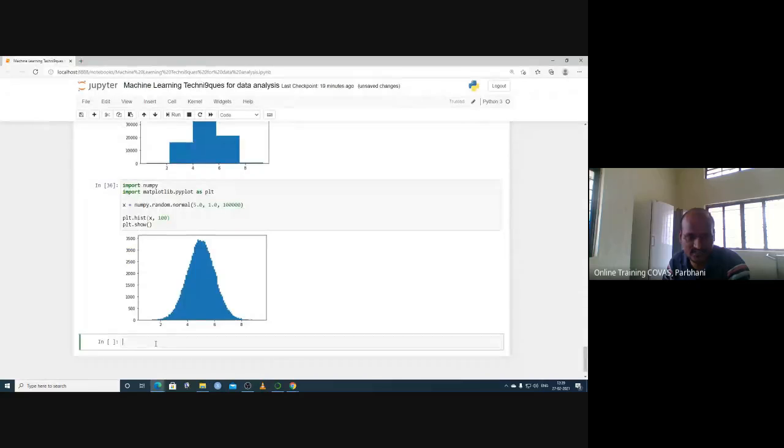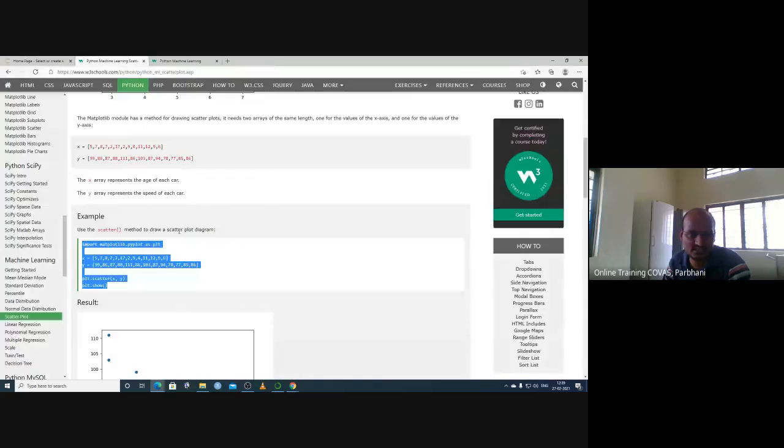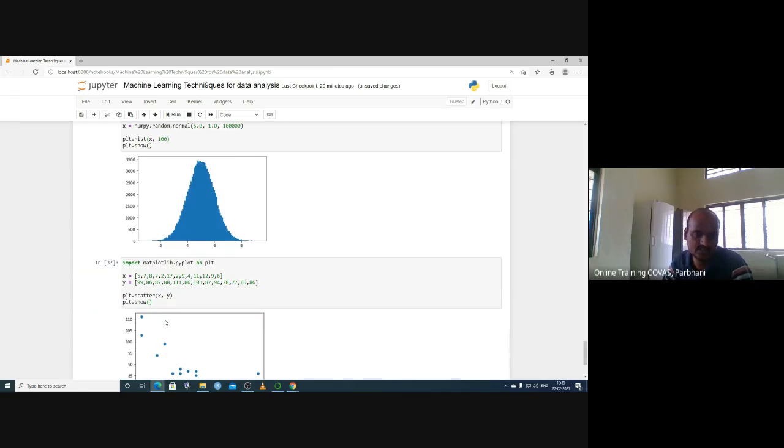So let's see what it says. import matplotlib.pyplot as plt. So this command we already saw. We are importing pyplot. So x-axis we are seeing this. This is our weight data. So for example, this 578 is a weight in kilogram, and y, this is height in inches, for example, inches of the animal. So this is just imaginary, not actual animal heights, but this x-axis is a weight and y-axis is a height. So if you do the scatter plot, it will appear like this.